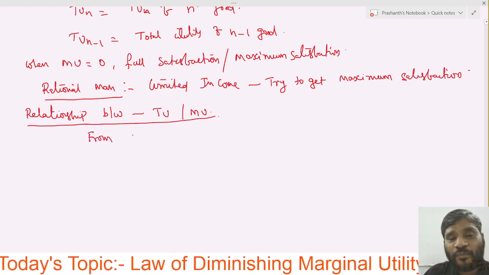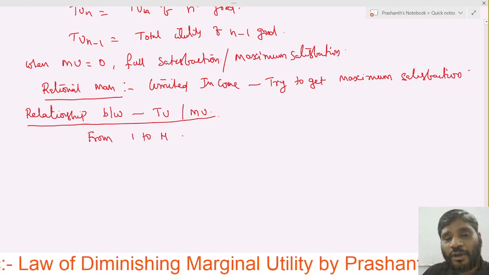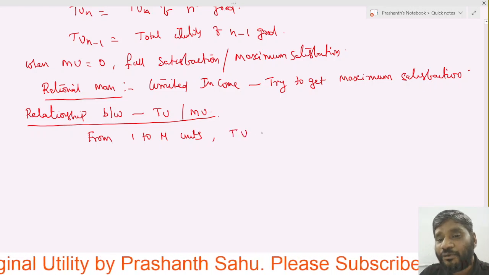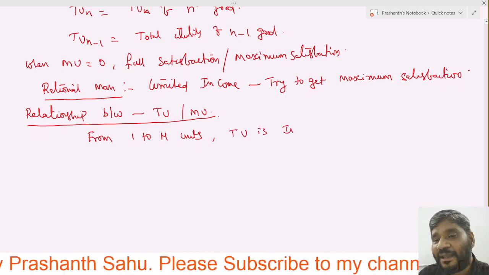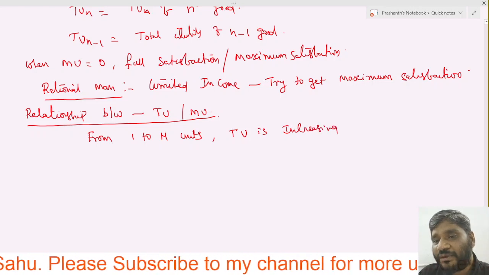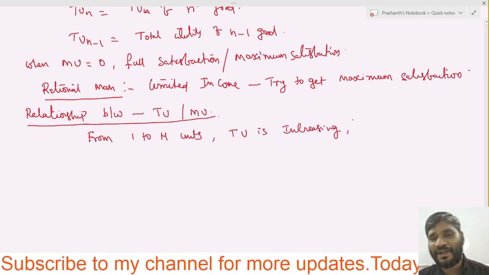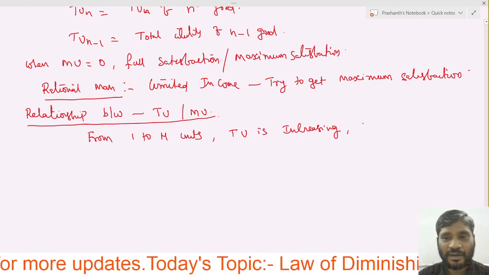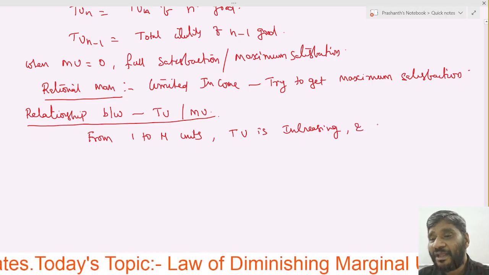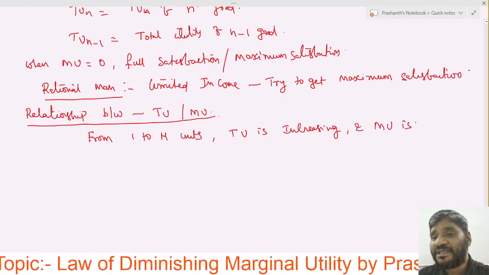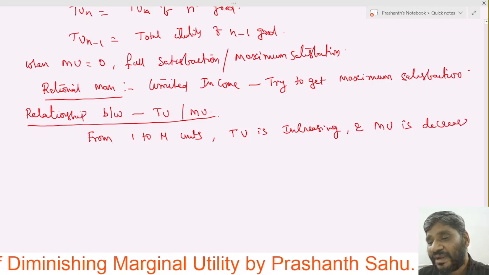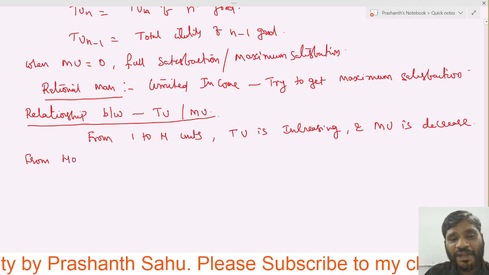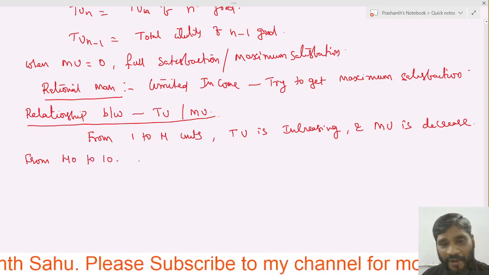From 1 to 4 units, total utility is increasing. Remember, in the table I have written, it has been increasing from 40 to 100, right? What happened in the marginal utility? The marginal utility is decreasing from 40 to 10, right?